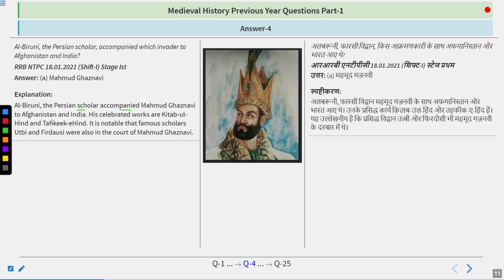Al-Biruni, the Persian scholar, accompanied Mahmud Ghaznavi to Afghanistan and India. His celebrated works are Kitab-ul-Hind and Tarikh-e-Hind. It is notable that the famous scholars Utbi and Firdausi were also in the court of Mahmud Ghaznavi. Mahmud Ghaznavi was an invader and he came before Muhammad Ghori. He was the Sultan of Ghazni, and he invaded India 17 times. Out of that, the most famous attack was on Somnath Mandir in 1025 AD. So remember the name Mahmud Ghaznavi.